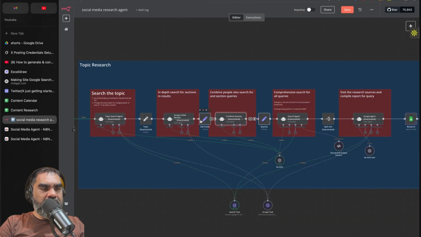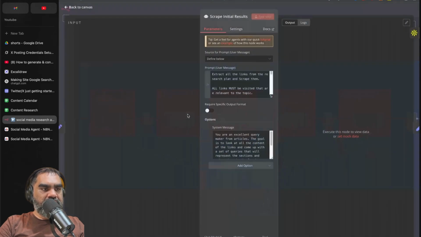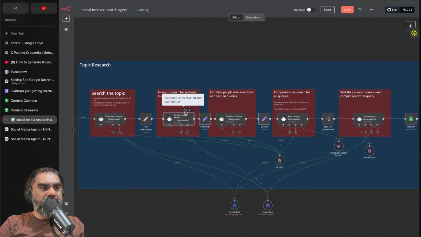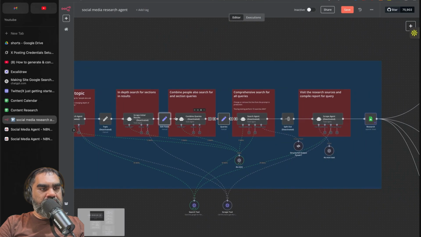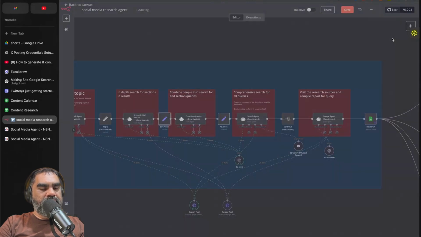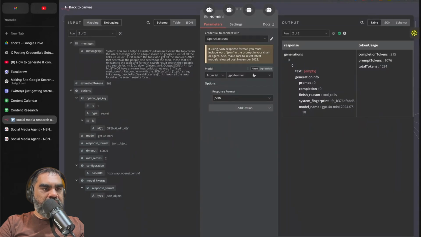These are all AI agents. These ones here are just converting the string. Most of these agents output in string format, so if I enable that, it will get converted into objects. These edit fields are literally the Edit Fields, or Set, node. Most of the models are using GPT-4o Mini and returning the response in JSON format. You'll have to create credentials for your OpenAI account.